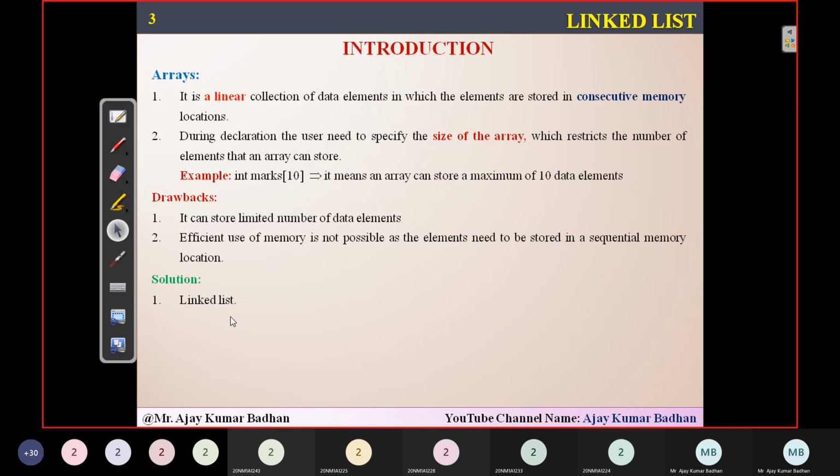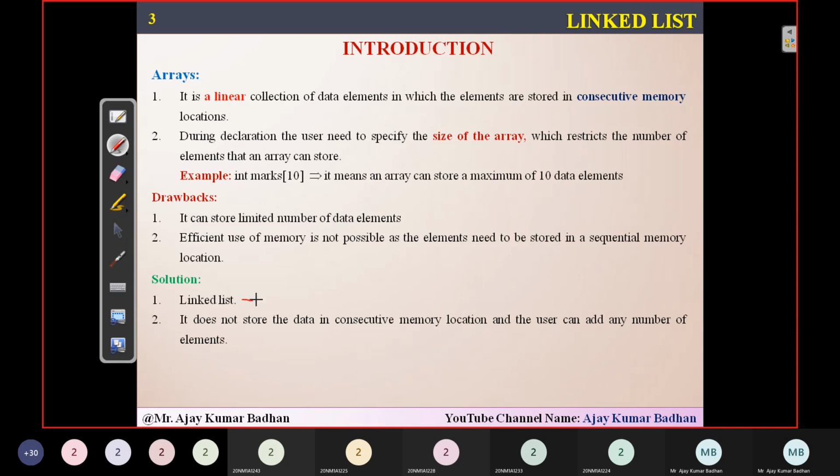A linked list is another data structure that we do have, and it is used to store the data the same way arrays are doing. But the only difference is that we don't have to store these particular elements in a consecutive order. We don't have to store the elements in a continuous order.